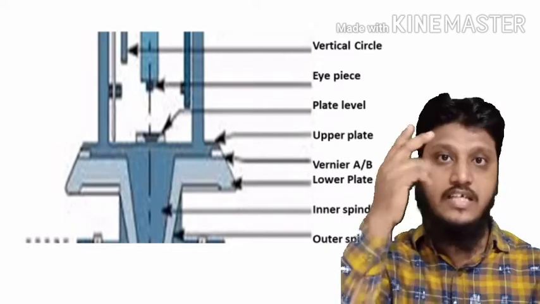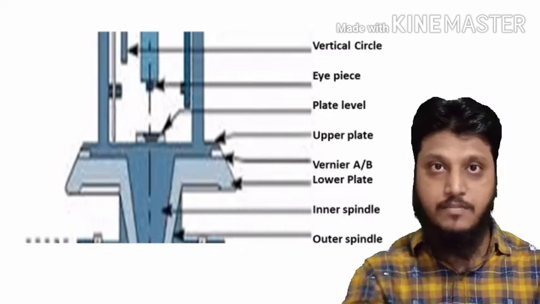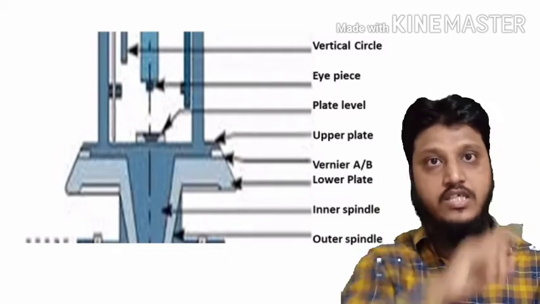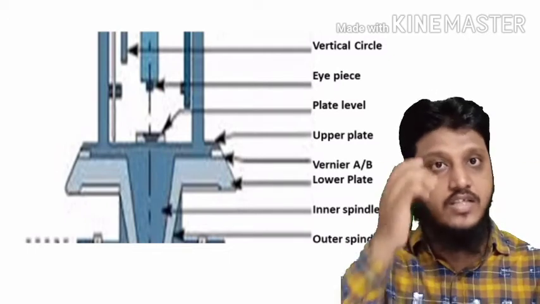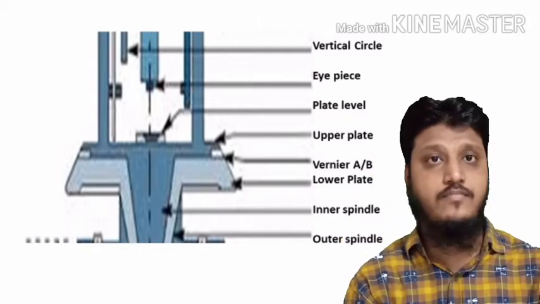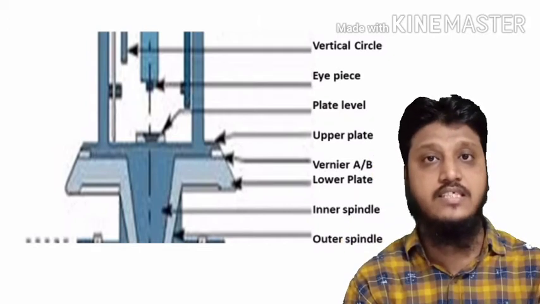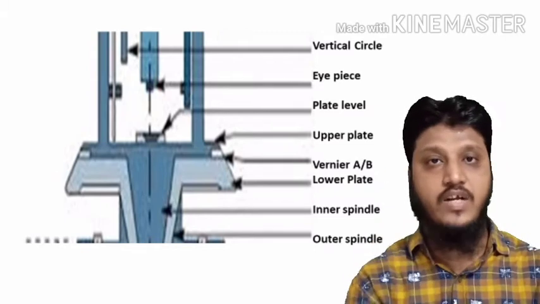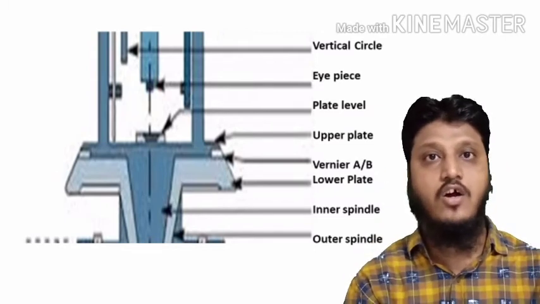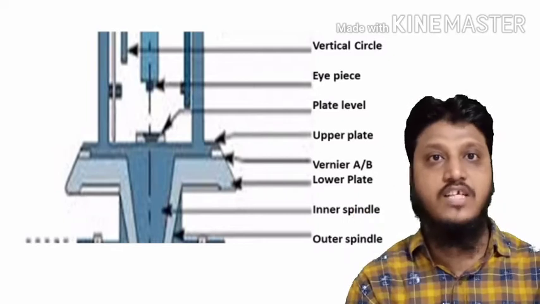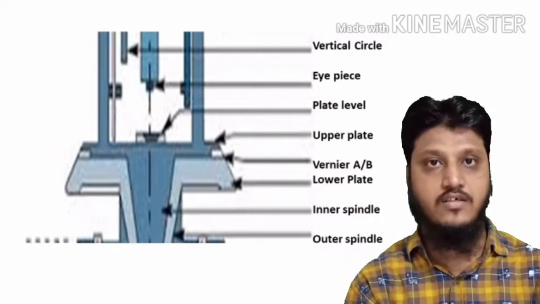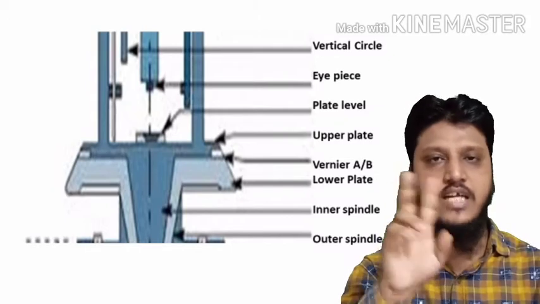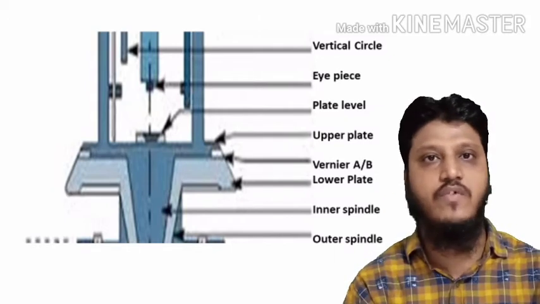Okay, the vertical circle has two plates. One is a main plate on which the main graduations are there: 0 degree, 90 degree, 0 degree, 90 degree, likewise. And further, the second thing it has is a vernier. The verniers are named C and D, on the east and west ends of the vertical circle.